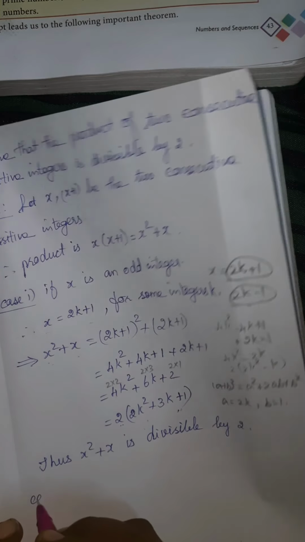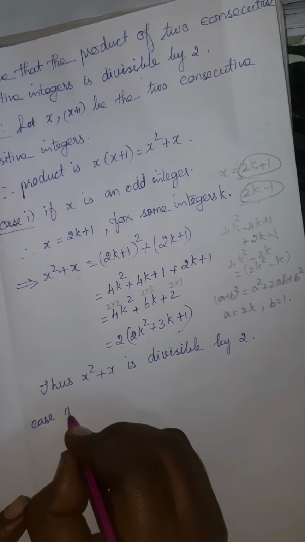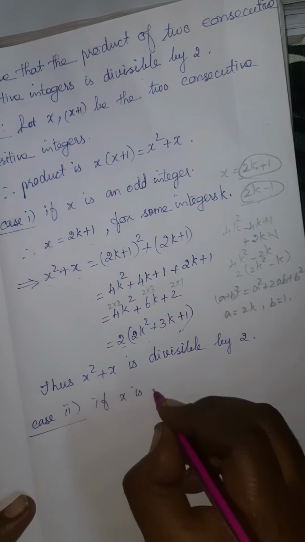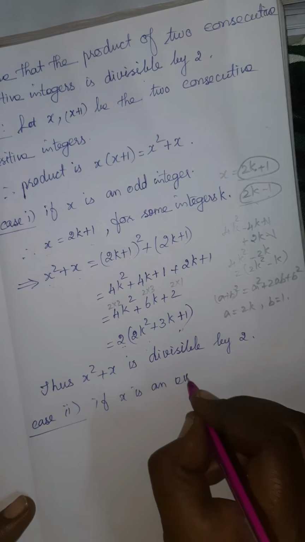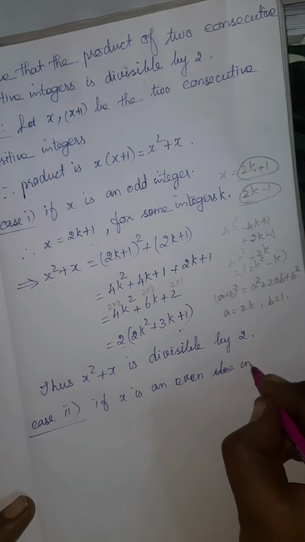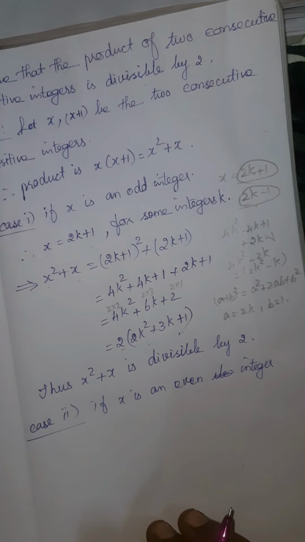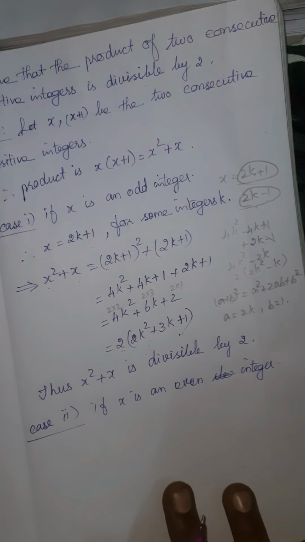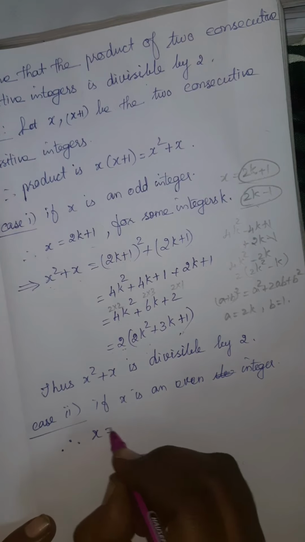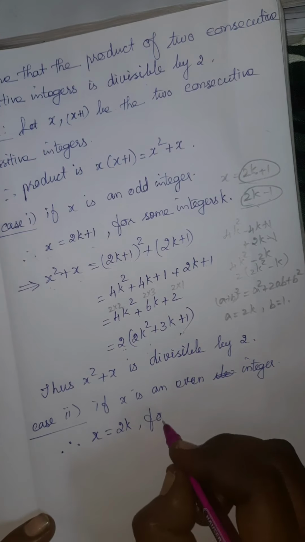What is the next case? Case 2, x is an even integer. If x is an even integer, everybody knows even numbers are the multiples of 2. Even integer means it is the multiple of 2. Okay, so we can write x is equal to 2k for some integer k.